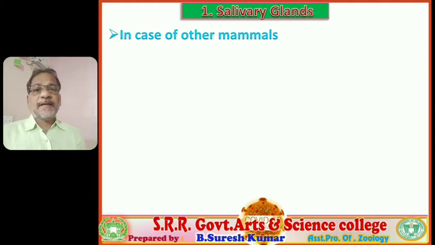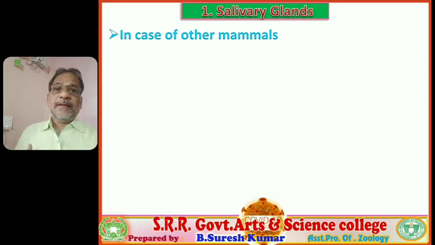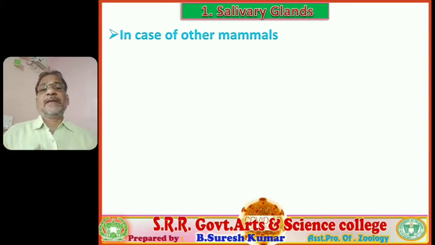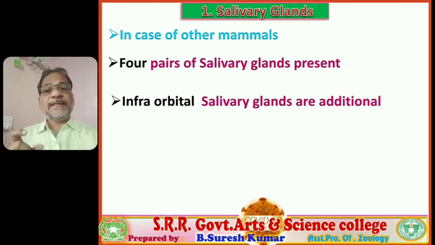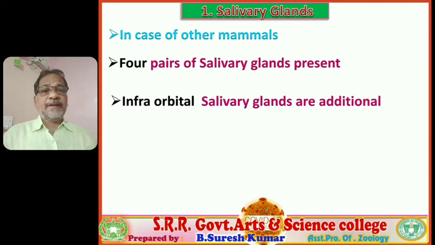In the case of other mammals, of course man is a mammal, other than human beings, maybe carnivores and herbivores, whatever it may be, four variants of salivary glands are present. In them, all these three variants of salivary glands remain. Besides them, the additional one is the infraorbital salivary gland.